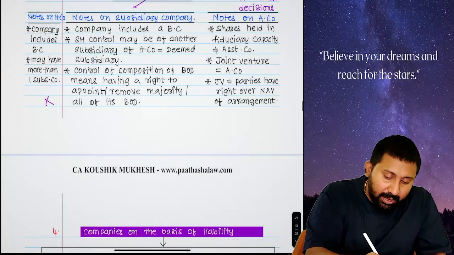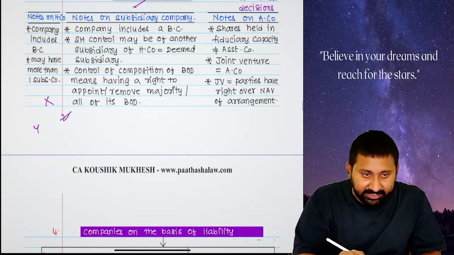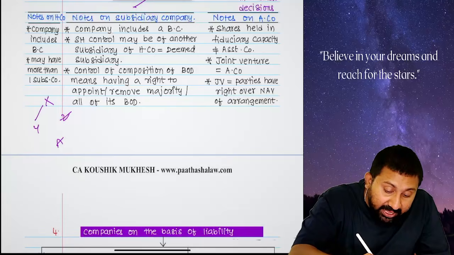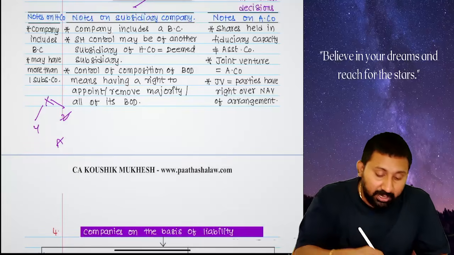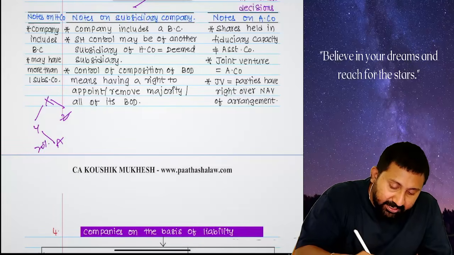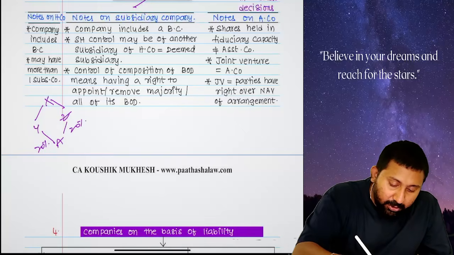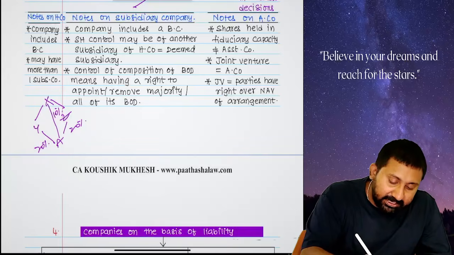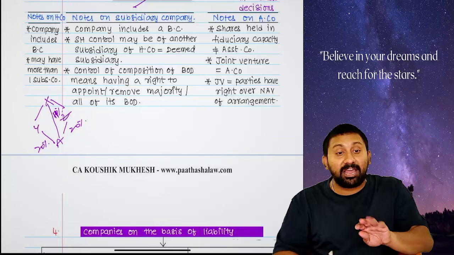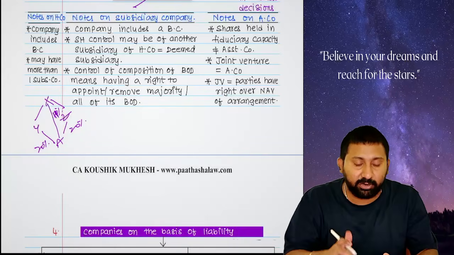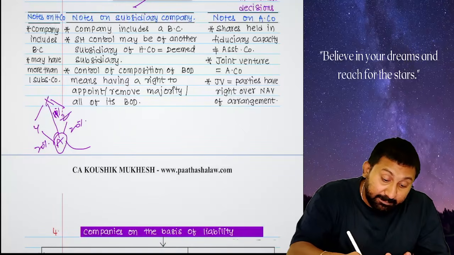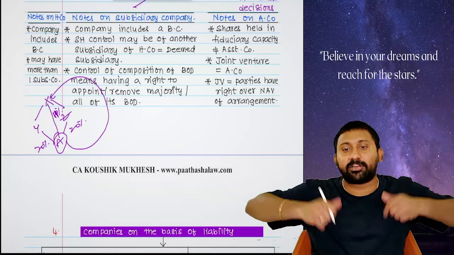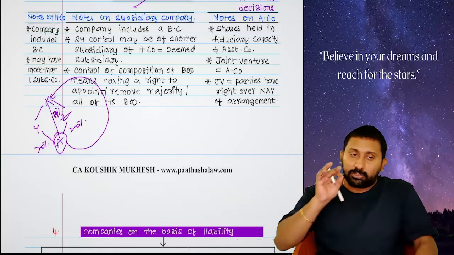I am a holding company X. I am having subsidiaries Y and Z. Okay. There is a company A. Together with its subsidiaries, means what? Y is holding 20%. Z is holding 20%. X is holding, say for example, 10%, or X is holding 11%. That's all. More than 50 together with its subsidiaries is holding. A Limited will become the subsidiary to X, not subsidiary to Y and Z, because Y and Z are subsidiaries to X.